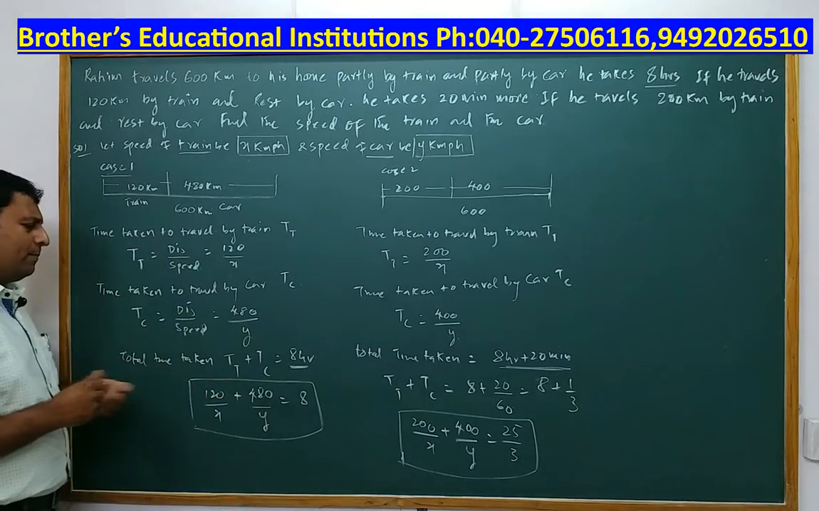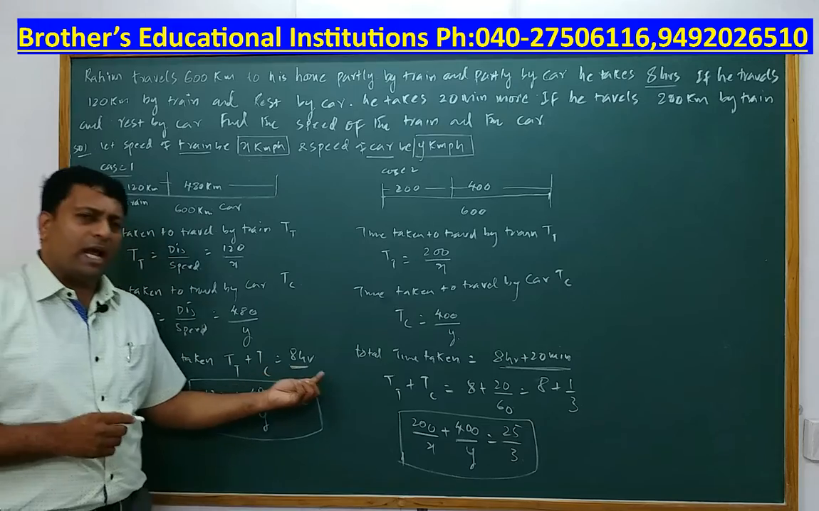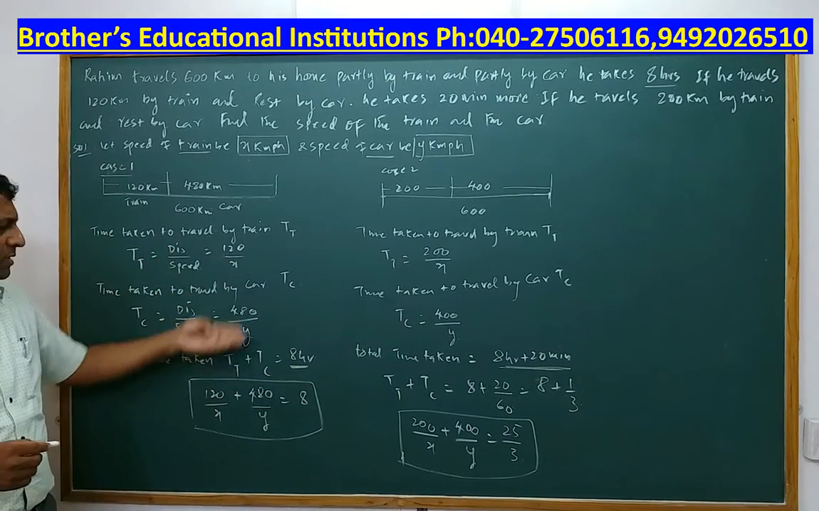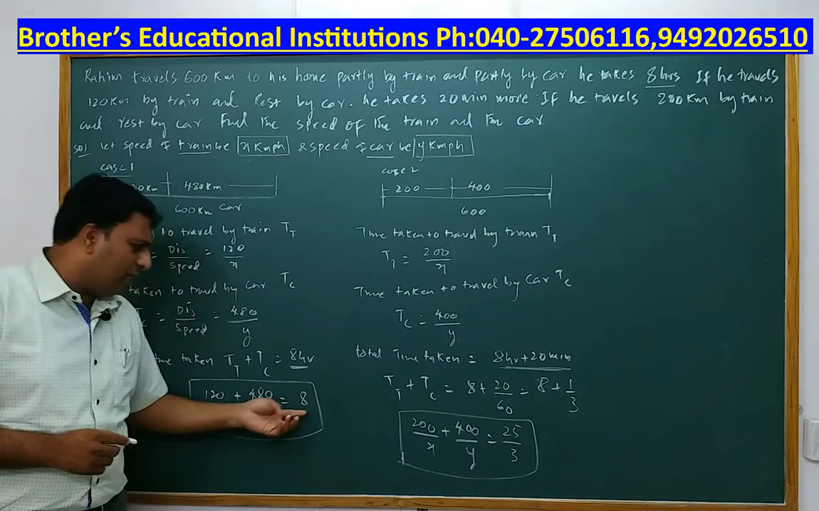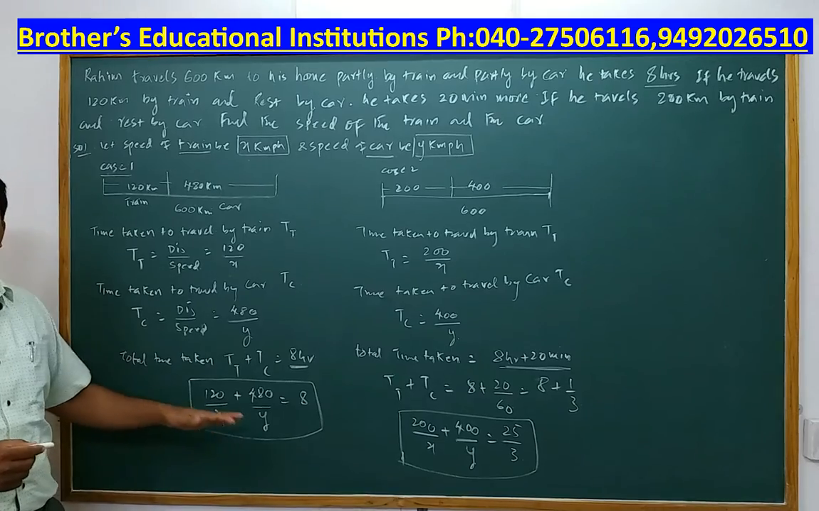Now total time taken is time taken by train plus time taken by car to travel the entire journey, which is 8 hours. Hence, I write an equation. Instead of Tt, I will write 120 by x plus 480 by y is equal to 8 hours. So here I got one equation consisting of variables x and y.